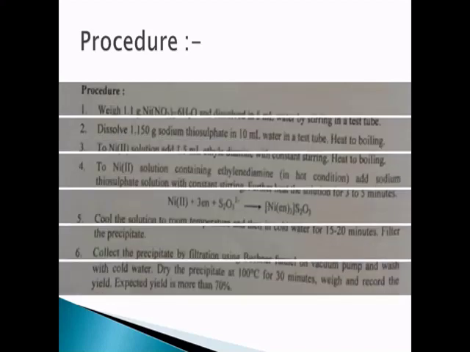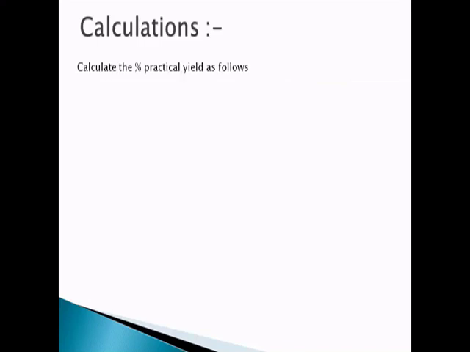So this was the procedure part. I think you should have understood the procedure, how to conduct the experiment. Now the calculations we have to conduct here. See, this calculation is for calculating the percentage of the practical yield of the coordination complex.